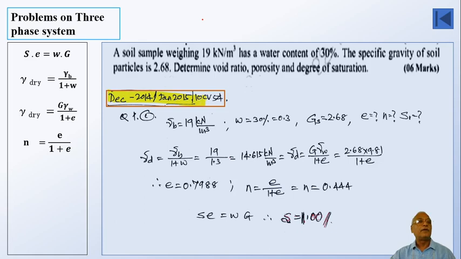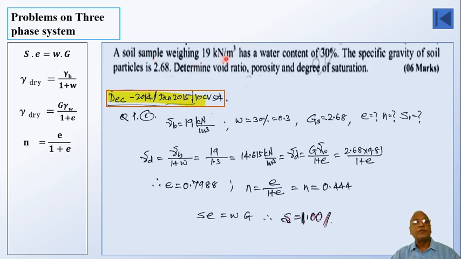Okay, here I have taken a problem. I'll read the problem for you. A soil sample weighing 19 kilonewton has water content of 30%. The specific gravity of soil particles is 2.68. Determine voids ratio, porosity and degree of saturation. It is from some question paper carrying 6 marks. December 2014, 10 CV 54 is the code of the question paper.